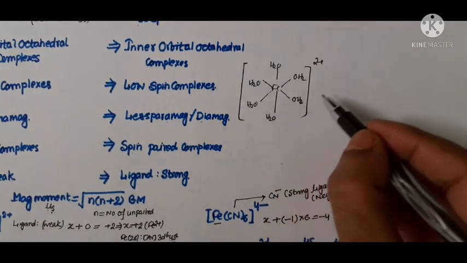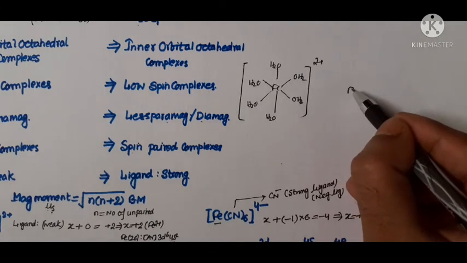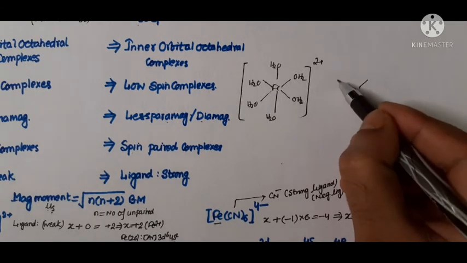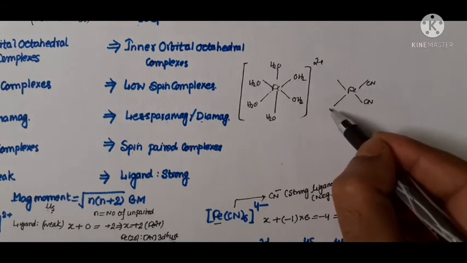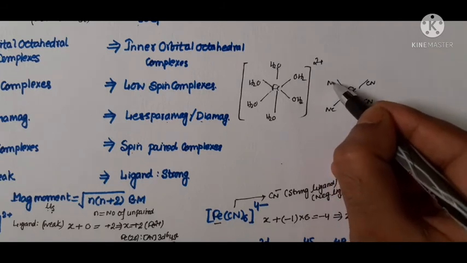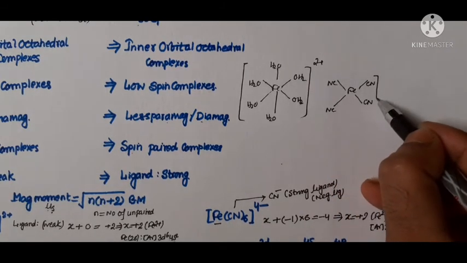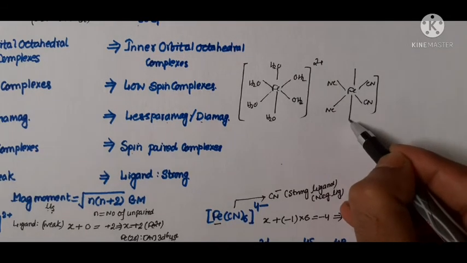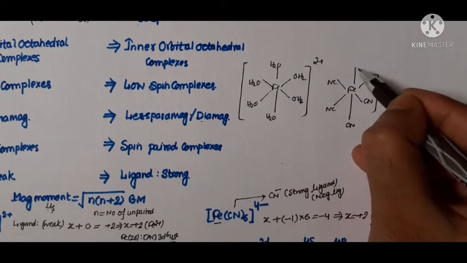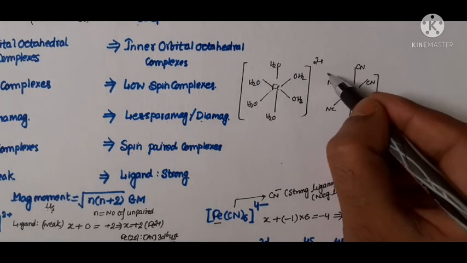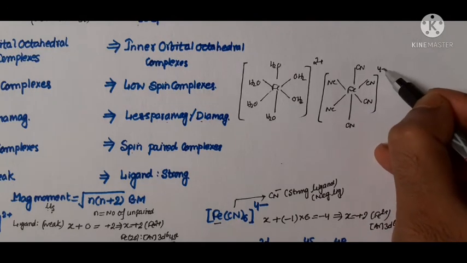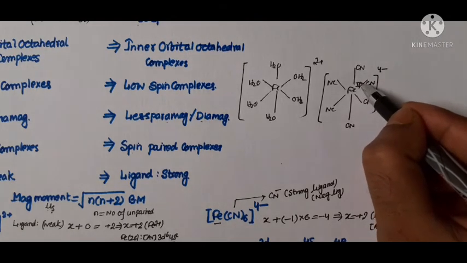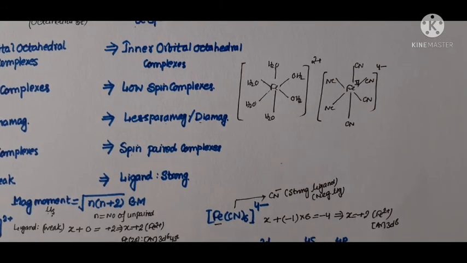This is the first one, and the second one is also like this. The donor site must be written first, and it must be directed towards the central metal ion of the given complex. I hope that all of you have understood.